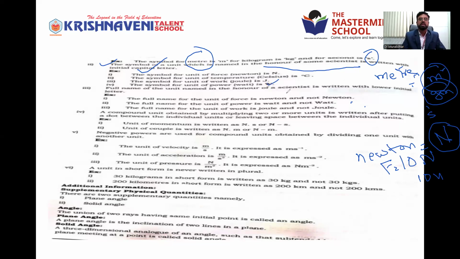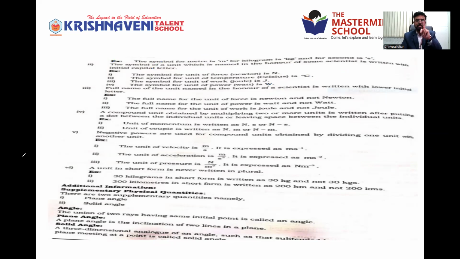See, Joule, J, Newton, N, Celsius, C. All these are represented this way. The symbol of power is Watt, W. What is the name of the scientist? That is for symbols. When you are representing symbolically, these are the rules. Two ways: a unit not honored with a scientist's name, and a unit honored with a scientist's name. Not honored is a small letter, honored is a capital letter.